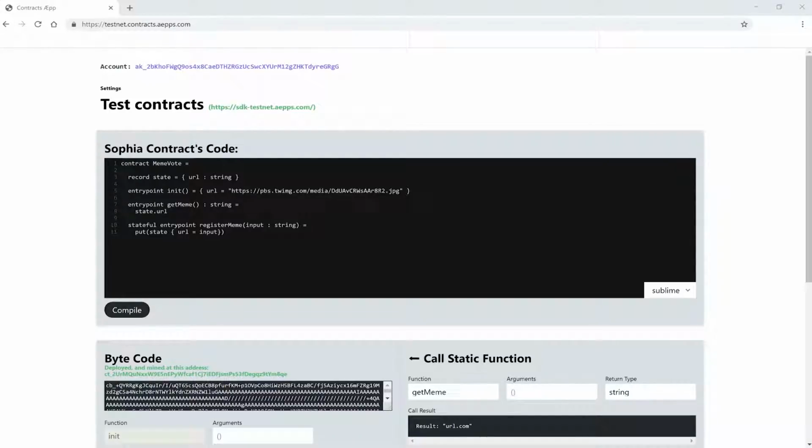Hello! In this video we are going to make our contract a bit more useful. You will learn how to use maps, records and addresses. So the problem with our contract at the moment is that we can just store one meme at a time. That's not what we want.